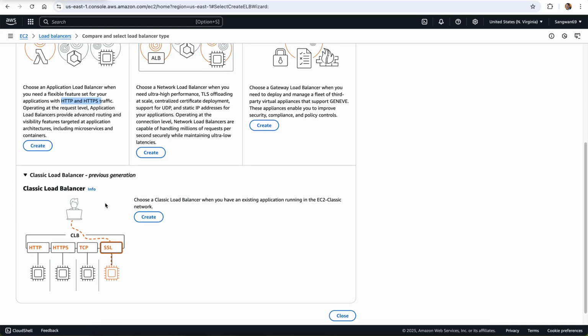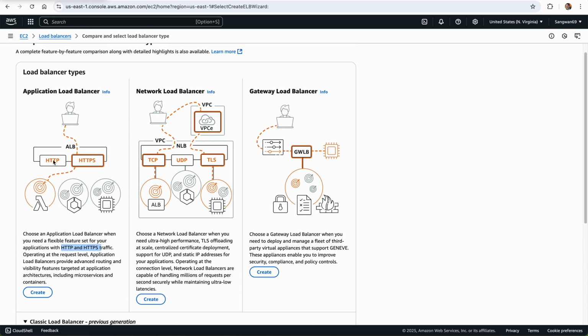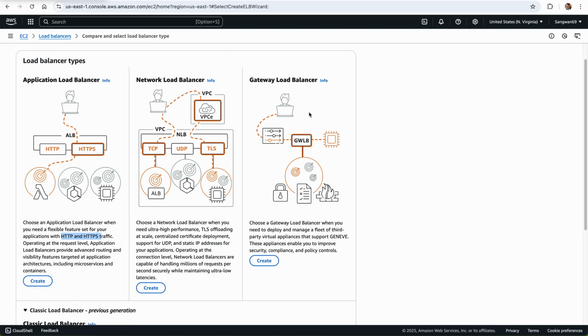Whereas in the case of application, we focus mainly on HTTP and HTTPS. If we create a network load balancer, then we allow any protocol like TCP, UDP, TLS, any kind of traffic we handle. And gateway load balancer uses only the gateway.